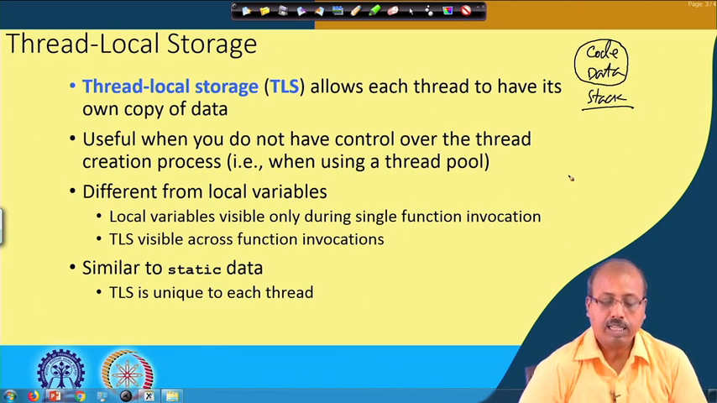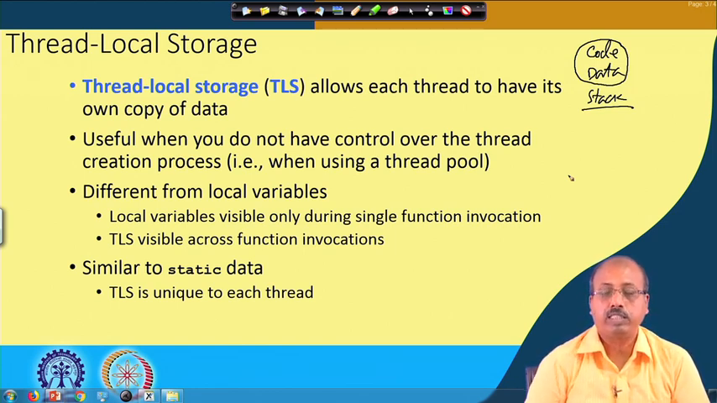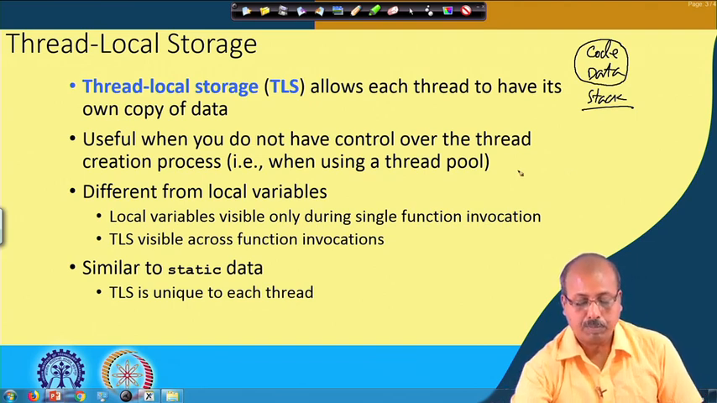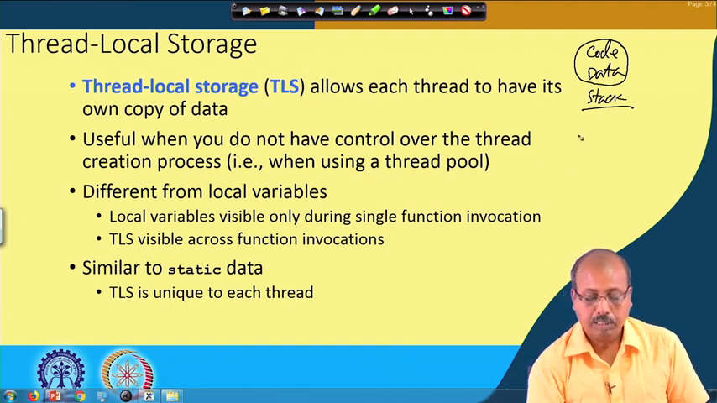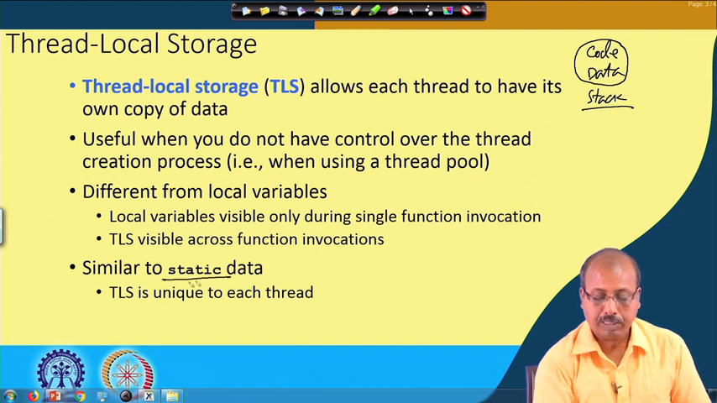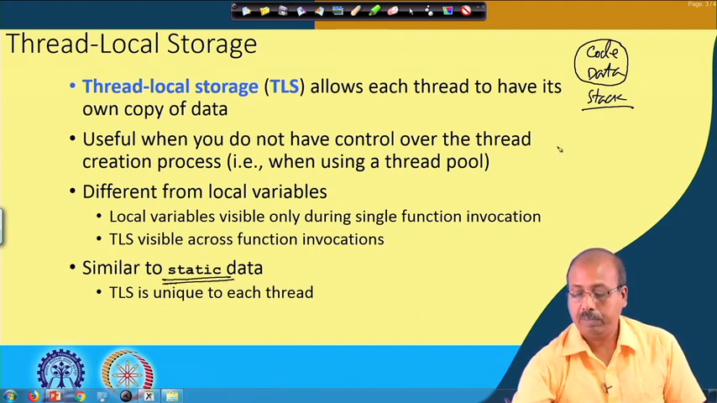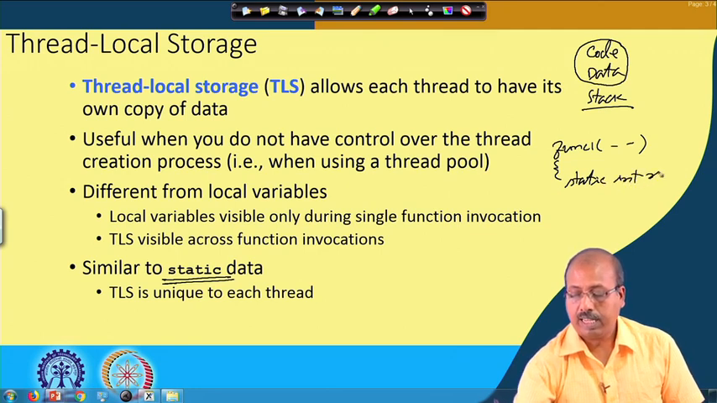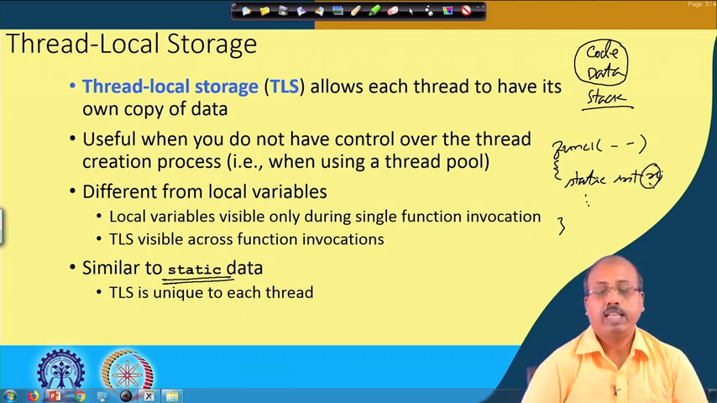So, this is not like local variables, because local variables are visible only during a single function invocation, but TLS is visible across function invocations. It is some sort of static data. In a C program, you must have seen the static data type. If a variable is defined static, even within a function, say a static integer x, then across different invocations of this function, the variable x remains live and retains the previous value.